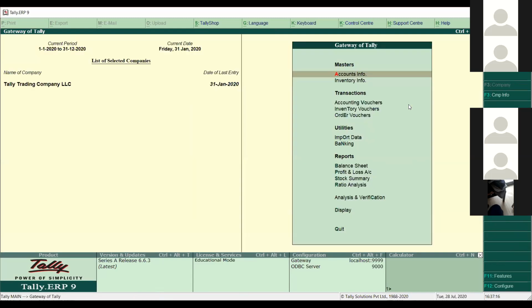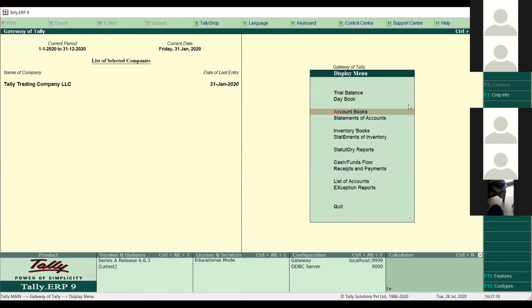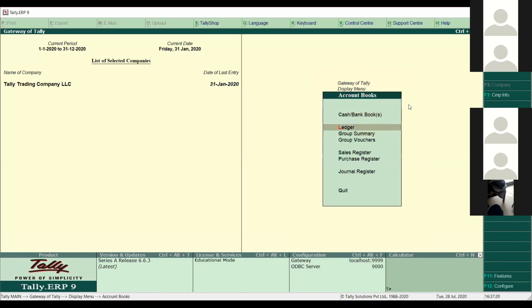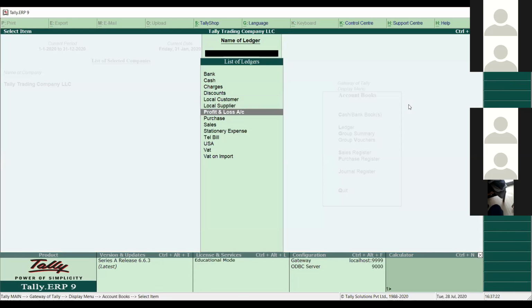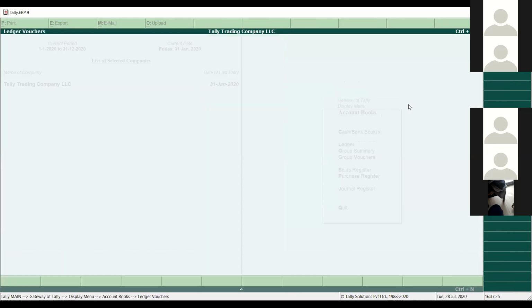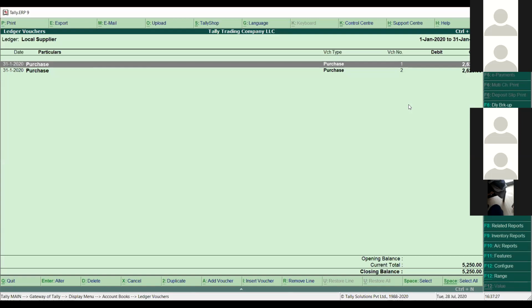So if I go back, display, account books, ledger, I want to make some payment as well. I will check my supplier ledger. How much do I have to pay? I have to pay around 5,250 dirhams to this vendor. How can I make the payment?